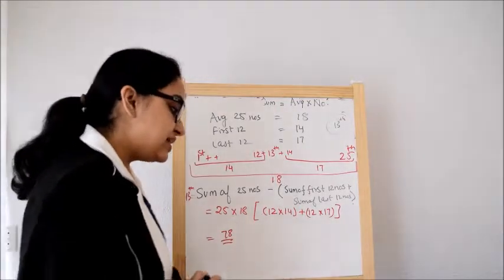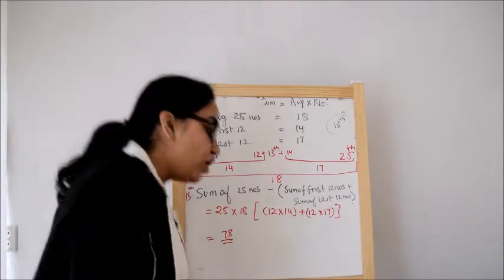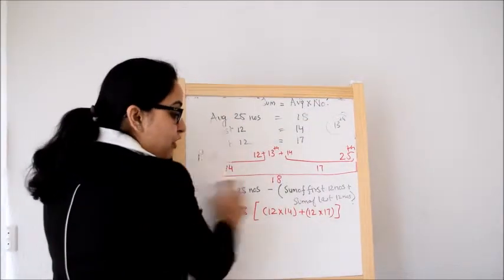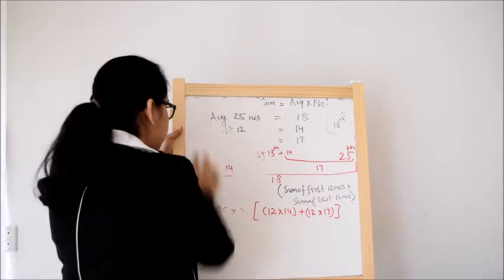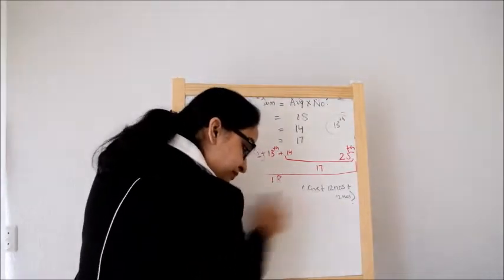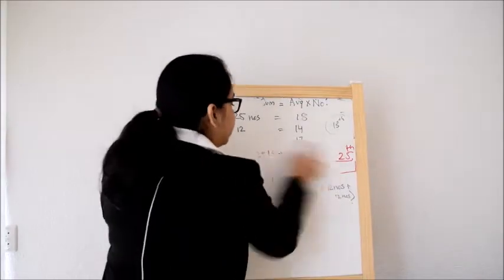The question says that the average wages of a worker during a fortnight comprising of 15 consecutive working days, there are 15 days, was 90 per day.